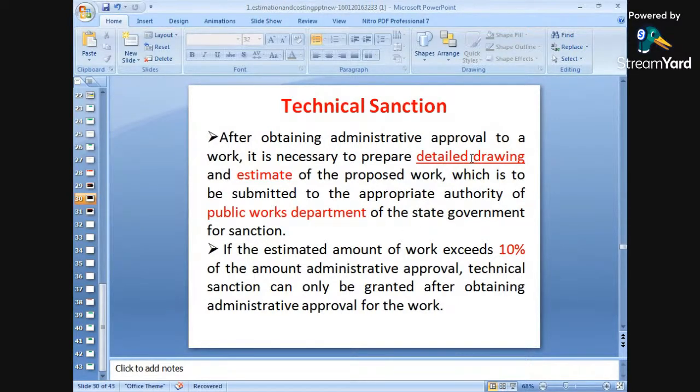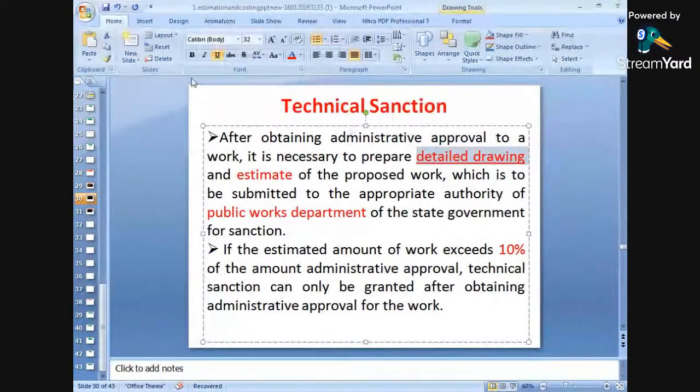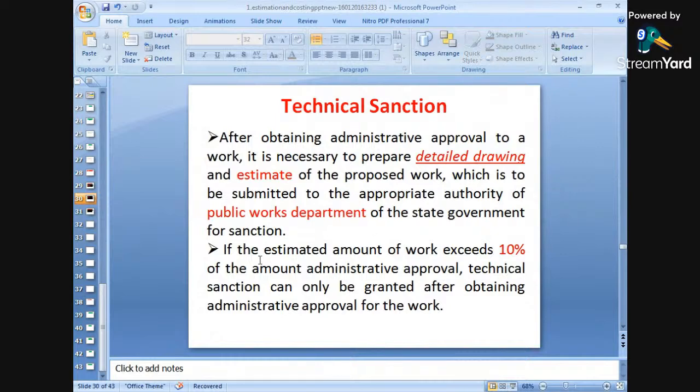One thing most important is we have to prepare a detailed estimate.